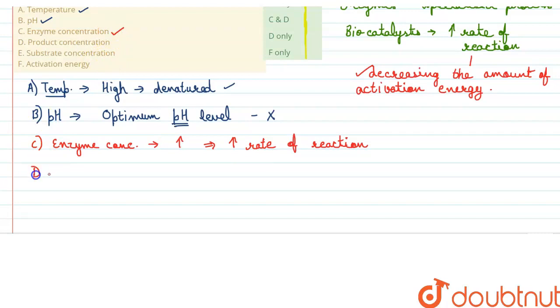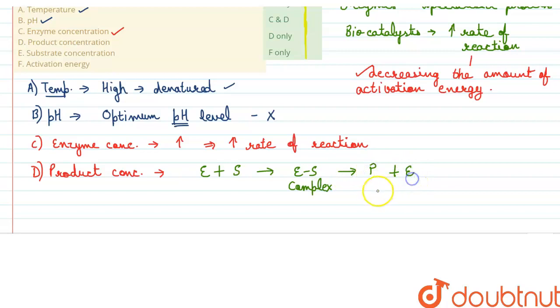Next, D, we have the product concentration. Now, how is this going to affect the activity? Let's see. In an enzymatic reaction, the enzyme binds with the substrate and forms an enzyme substrate complex, right? After that the product is formed and the enzyme is released.